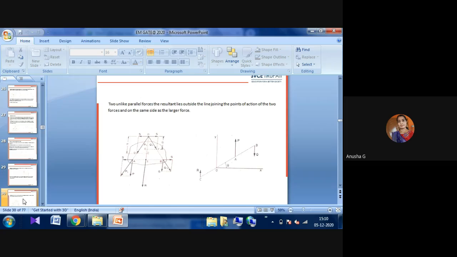Two unlike parallel forces: here, you can observe these two parallel unlike forces are outside the line joining the points. That is the action: two forces in the same direction, and the larger force will be observed here. That is one of the methods.